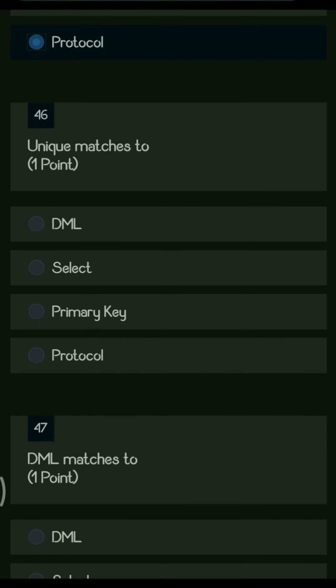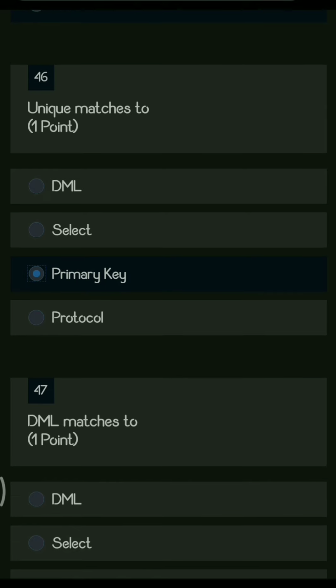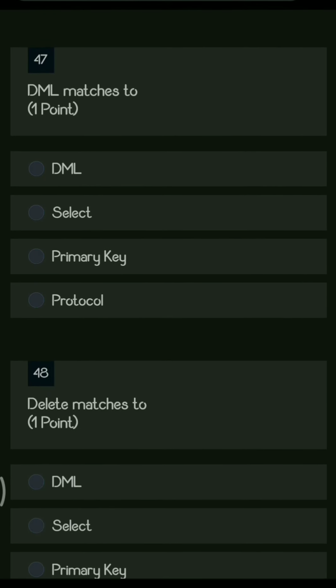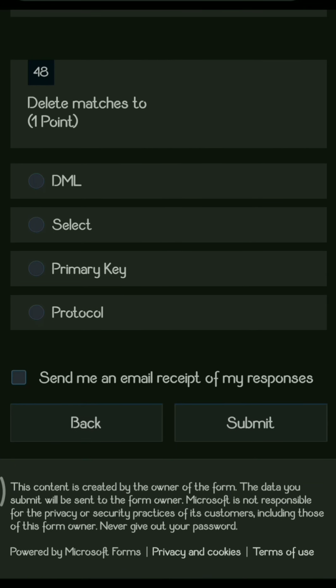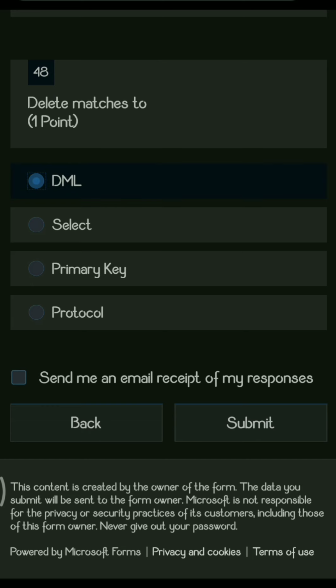Next is unique. So unique, the primary key is called a unique key. Next question. DML. So which is a DML command? So the DML command is a select command. Next question. Delete matches to. So delete is a DML command. So this is all about the